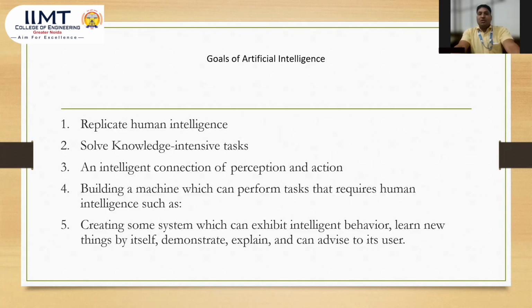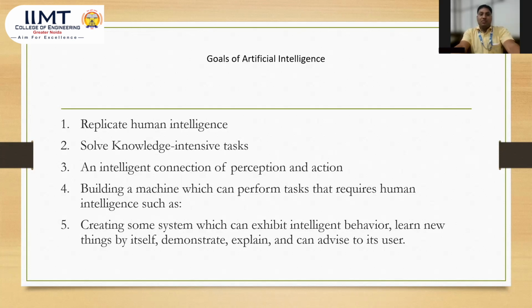Now, what is the goal of artificial intelligence that we are going to discuss here? There are different types of goals which can be performed by artificial intelligence. First is replication of human intelligence, meaning it behaves like the human mind. Computers cannot think. We can train the computer and then it can work just like a human. So we train the system to behave like a human.